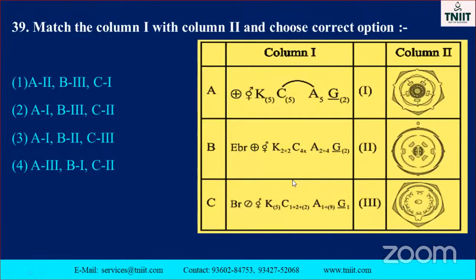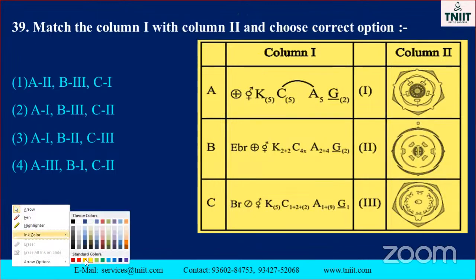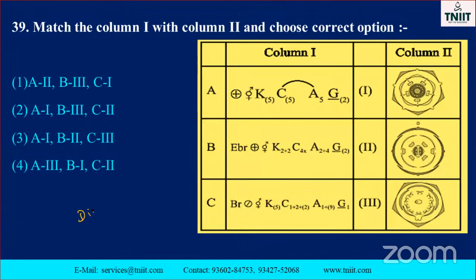See the next one. See the option. This is a floral diagram, and it should also match the floral formula. First of all, you should see the structure. Already I told you, isn't it, my dear? Dicot flowers mostly have floral parts that are pentamerous.